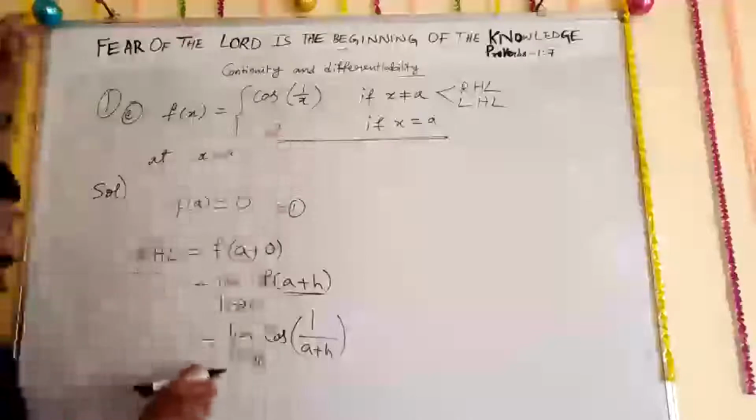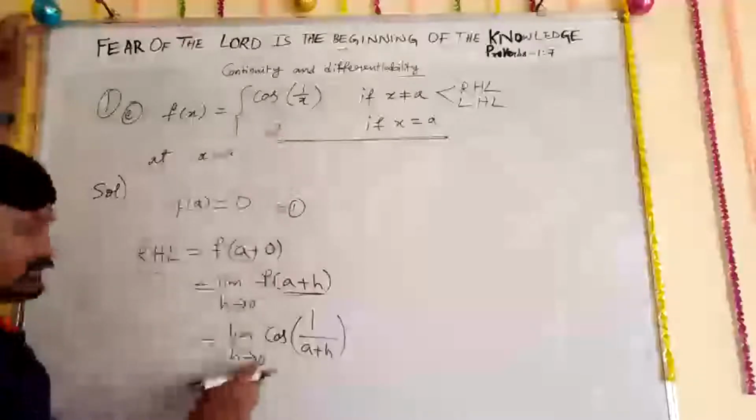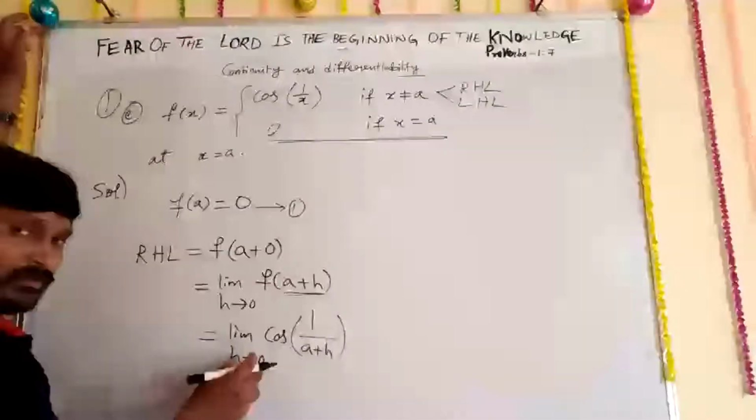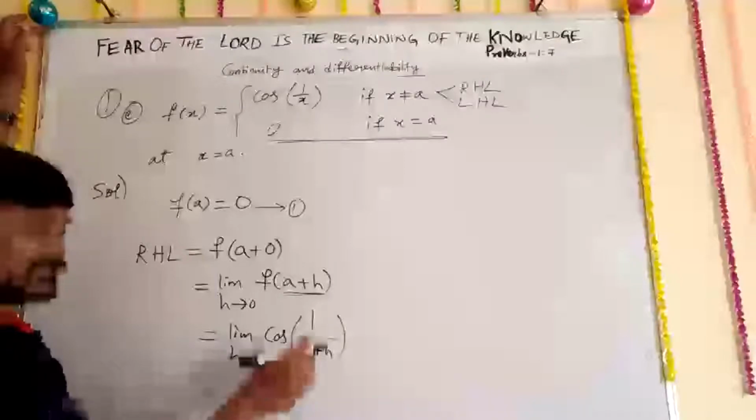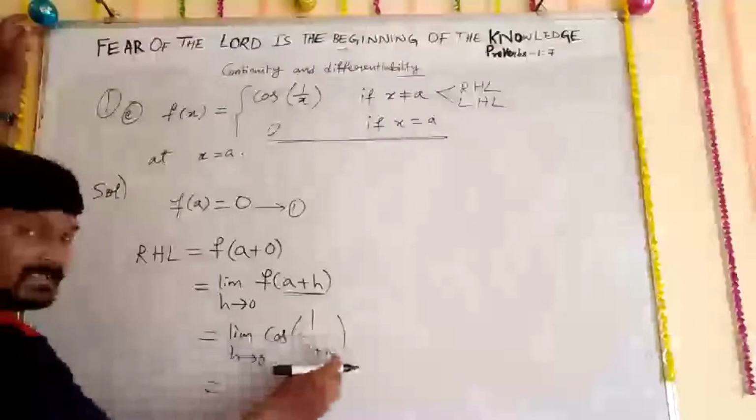So the RHL we wrote here is equal to, now remove the limit. When you remove the limit, we can substitute 0 wherever h is there.